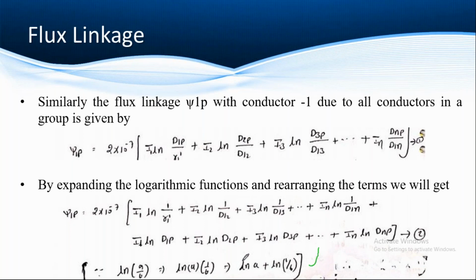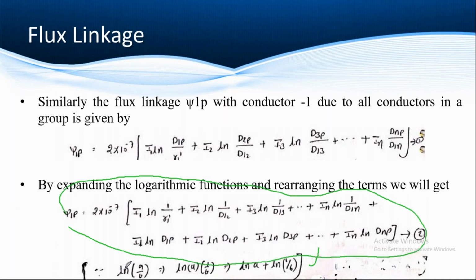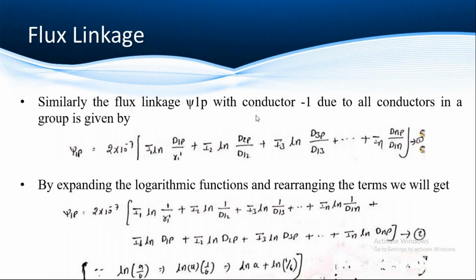Now ln a means ln d, a is d1p, d2p, these terms we all will get, and 1 by r1, 1 by d12, so these we will get. So finally we split up this logarithmic function, numerator and denominator separately. Finally we have found that equation 2. Now from this equation we have to simplify again. How can we simplify? I already mentioned at the starting itself, the strands in a conductor are all placed equally, we have to place the equal strands.